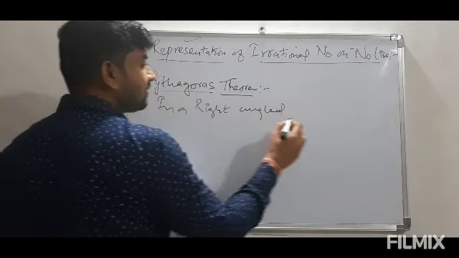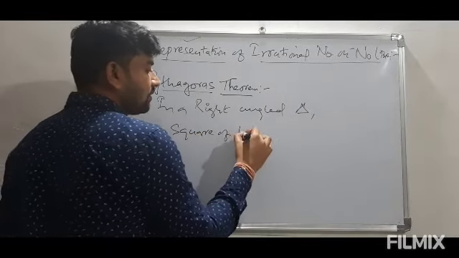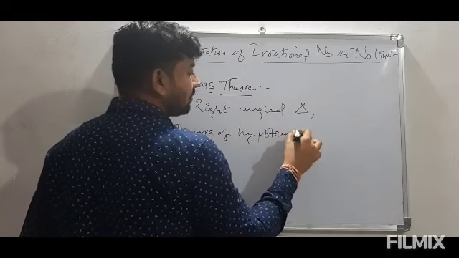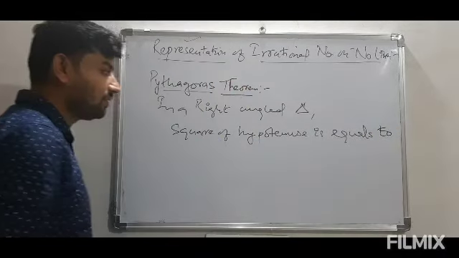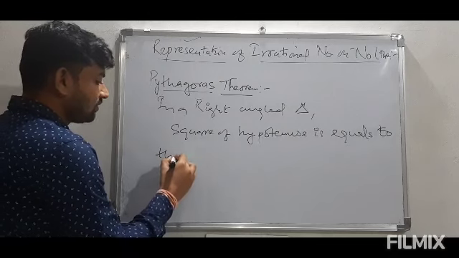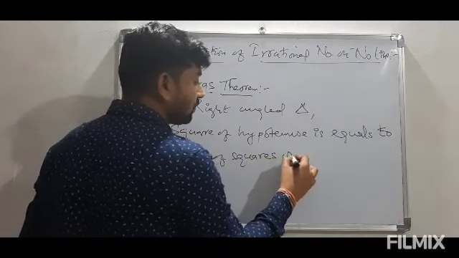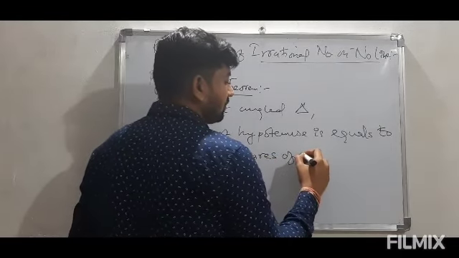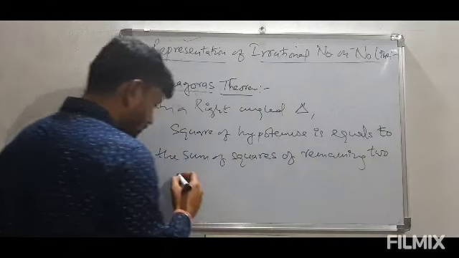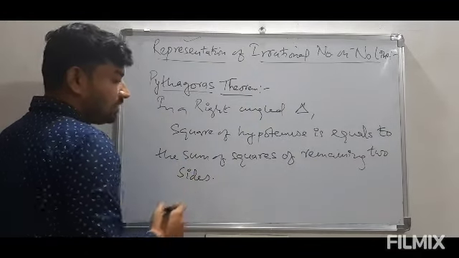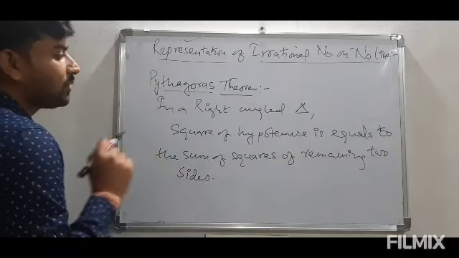In a right angle triangle, we can write the square of hypotenuse is equals to the sum of squares of remaining two sides. These remaining two sides are, if hypotenuse is here, the remaining two sides is base and perpendicular.